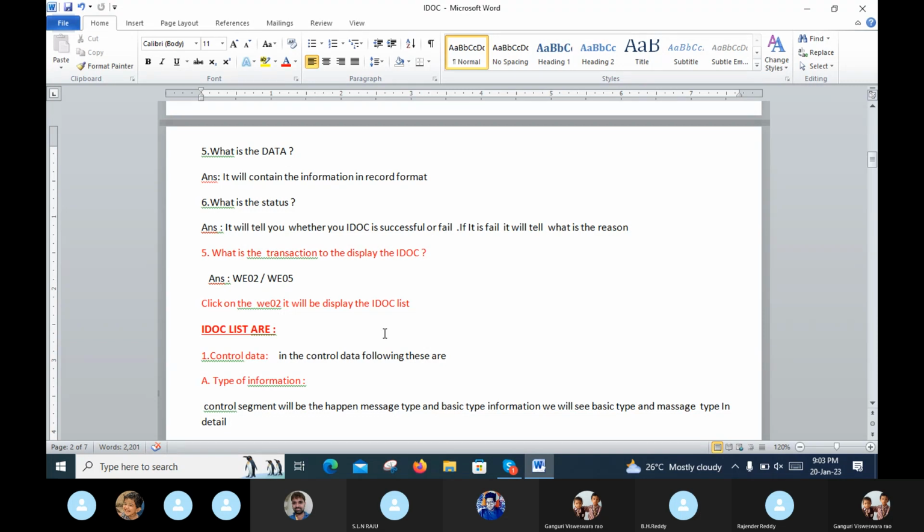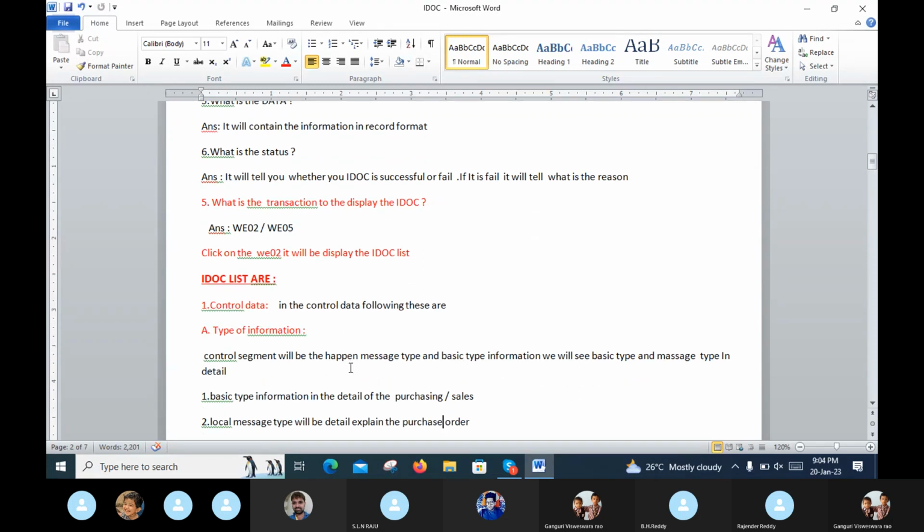IDOC structure means control, data, and status. So when we put WE02 or WE05, the IDOC list is displayed.